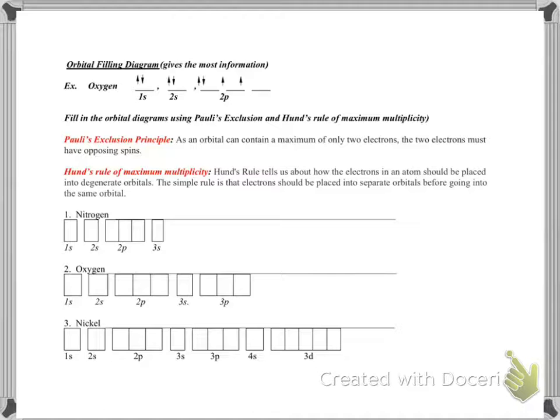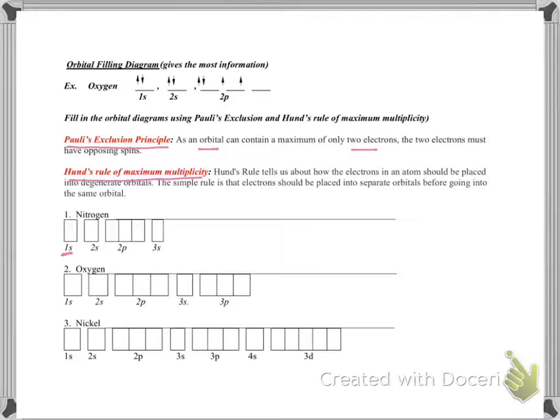The last slide. Remember, we said we fill the electrons, and different energy levels are further divided into sublevels, and sublevels are divided into orbitals. If you have a 1s sublevel, that is made up of only one orbital, so we draw only one box. An orbital can have 2 electrons. So a very important thing is that when you are putting the electrons, you follow these two principles. The first is Pauli's exclusion principle: an orbital can have a maximum of 2 electrons, but the electrons must have opposite spin.